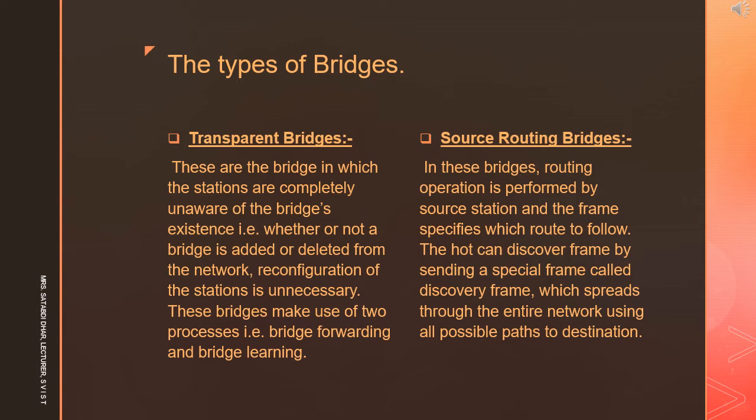The next one is source routing bridge. In this bridge, routing operation is performed by the source station and the frame specifies which route to follow. The host can discover the route by sending a special frame called discovery frame, which spreads through the entire network using all possible paths to the destination.